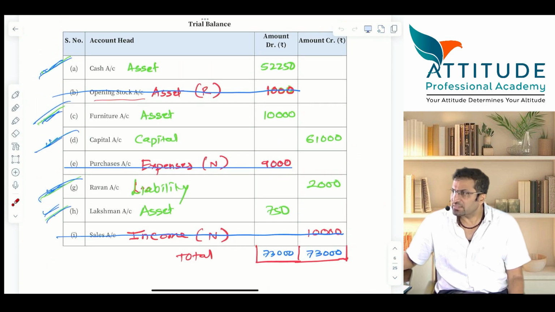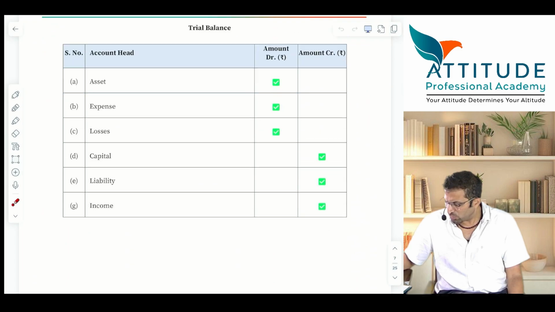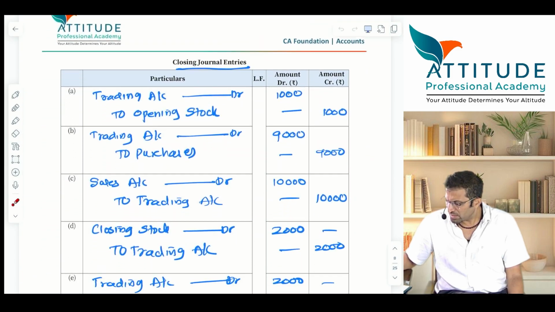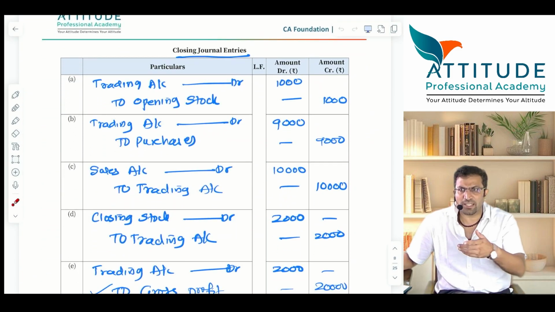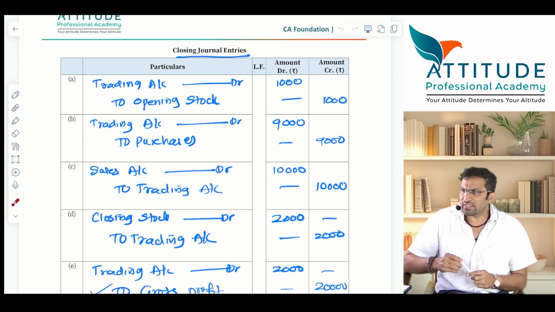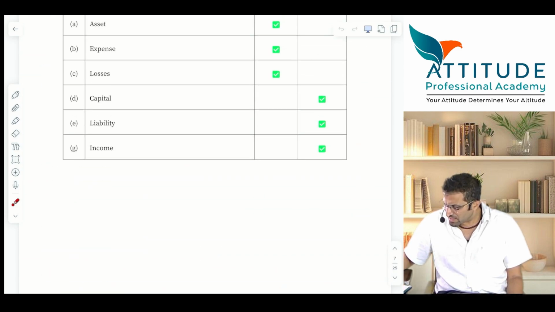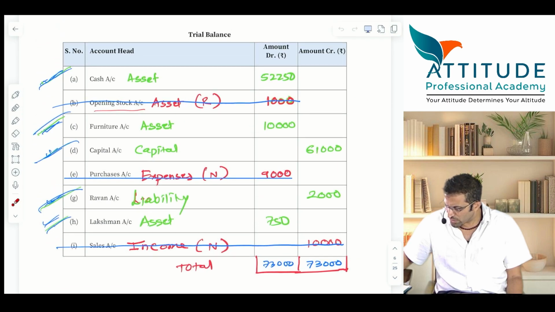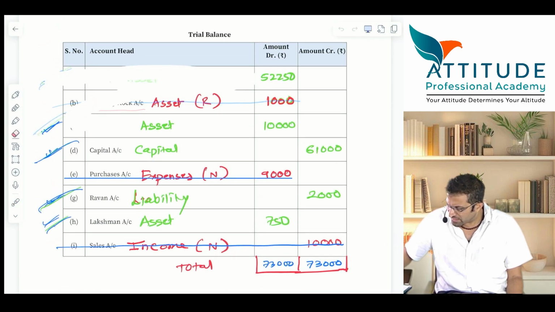Shall we proceed, guys? This you'll have taken or no? Yes? Okay. And what about closing entries? You'll have not done the closing entries. I explained it, but you did not take down, correct? Right? Okay. Now, what is the first closing entry? Anybody can tell me? With this trial balance. We'll do it again, guys.